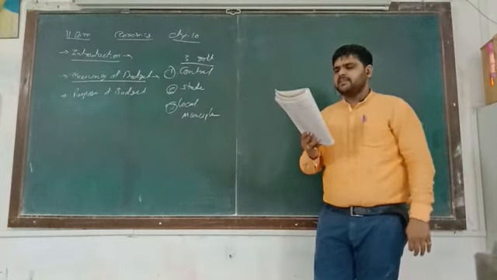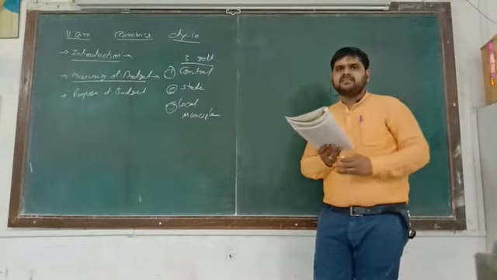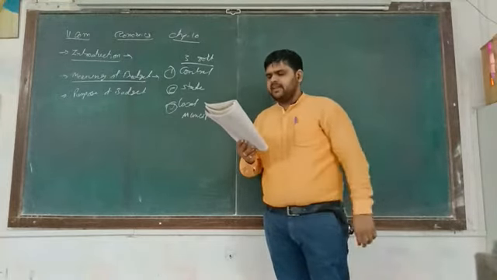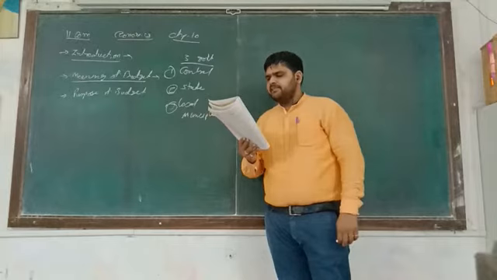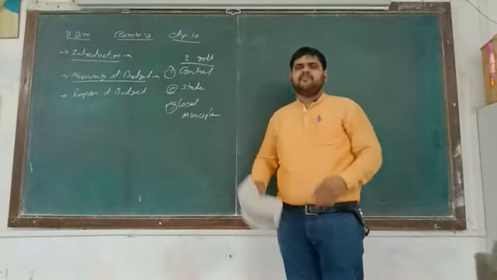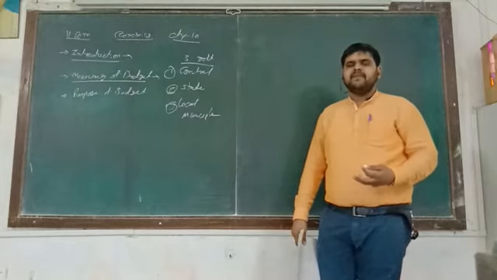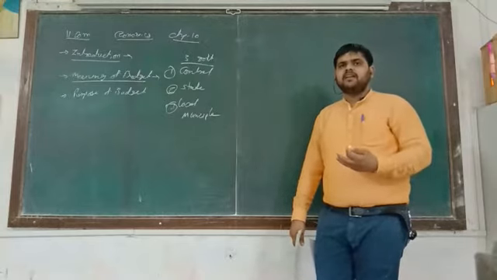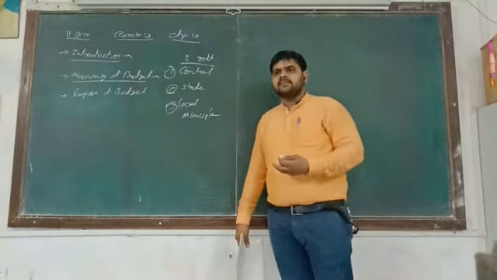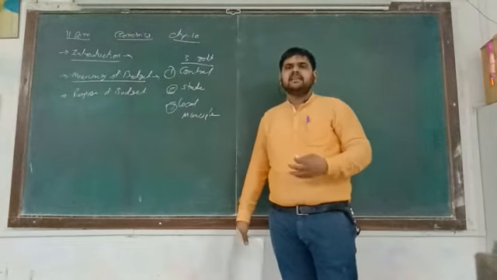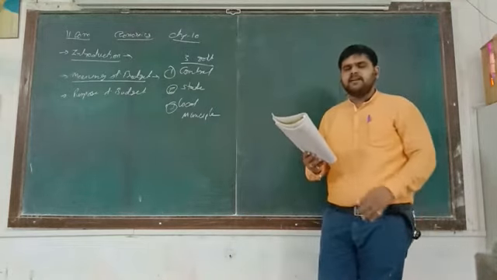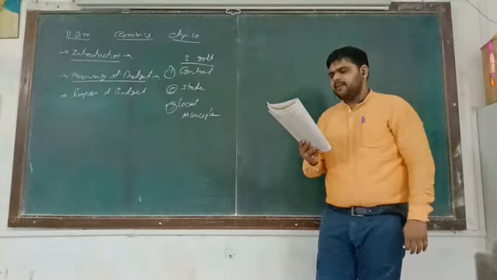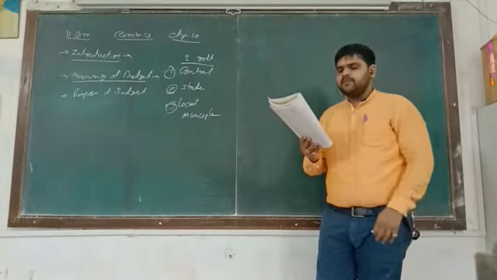Number two, budget estimates pertain to a fixed period, generally a year. So a budget is prepared generally for a fixed period of time, and that fixed period is 1 year. Next, number three, the objective of the budget of any government is economic development of the region and public welfare. For that they are making the budget, because they get the idea for the next 1 year how much money is required for expense and how much money they require as income. Okay, so they are doing work for public welfare. Number four, it is required to be approved by the Lok Sabha or Assembly or some such public body before the implementation.